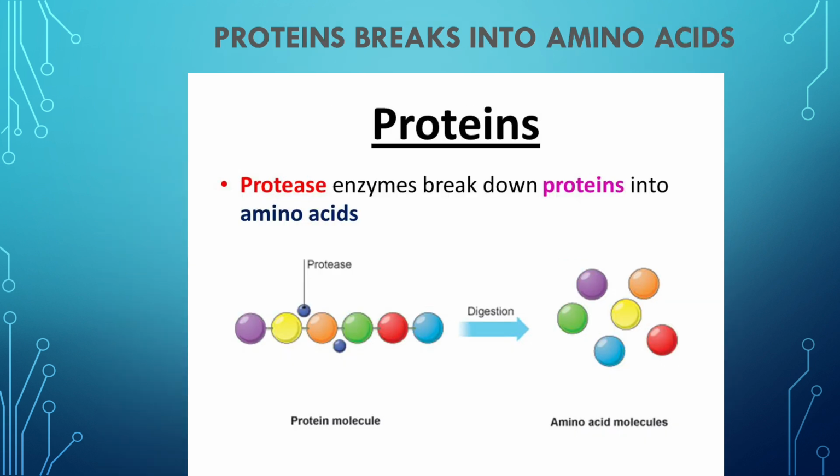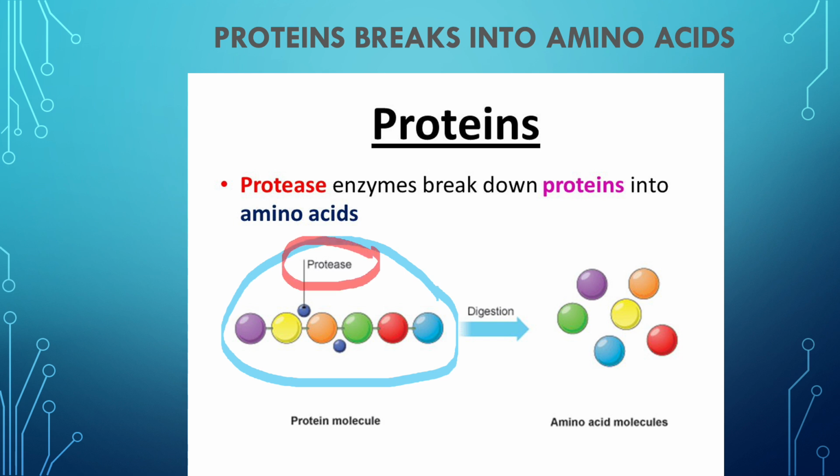So the next important nutrient required by our body is protein. Protein is a group, or a long chain, of amino acids you can see here, which I am going to circle here. This is a protein molecule. If you try to dissolve the protein in water, it is not possible. So it has to be converted into water soluble form, and that is possible by an enzyme called protease, which is secreted by our stomach.